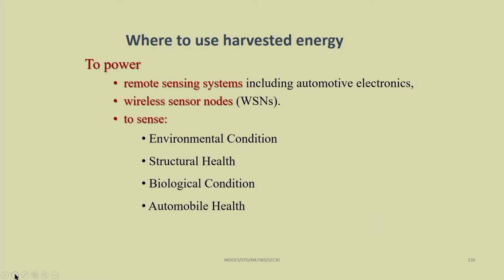As these are low power energy sources, we can particularly use them in remote sensing applications, including automobile electronics and wireless sensor nodes to sense environmental condition, structural health, biological condition and automobile health, and many other applications also.